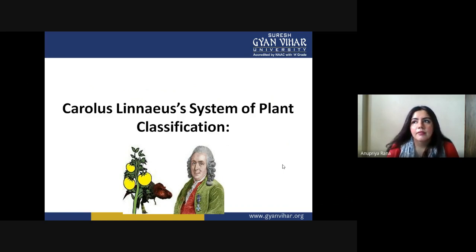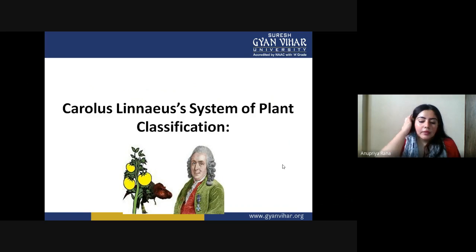After that, some scientists introduced a system of classification on the basis of natural phenomena. Then natural phenomena had to become a discipline, and after that came the major and important classification, the phylogenetic classification. So basically, we have three broad categories: the artificial classification system, which was introduced first, the natural classification, and the phylogenetic classification.